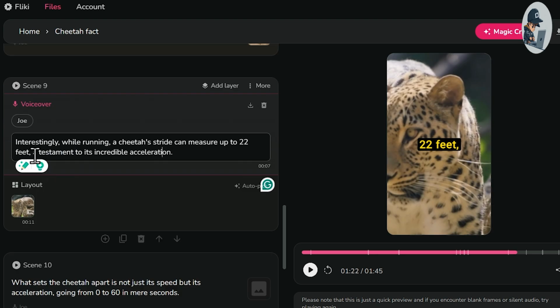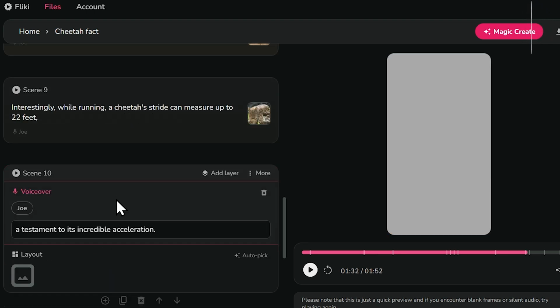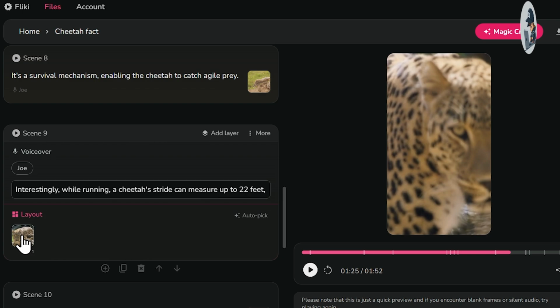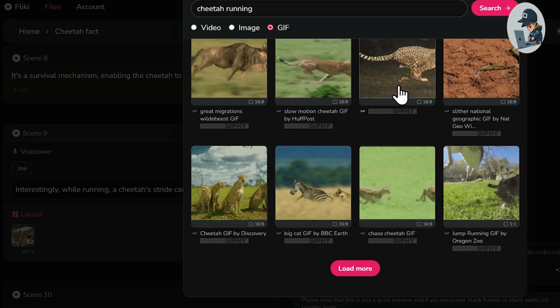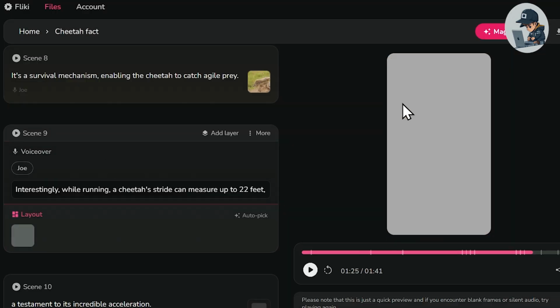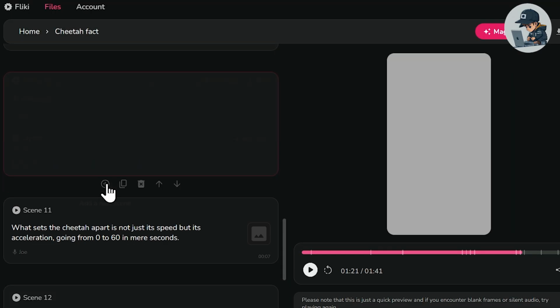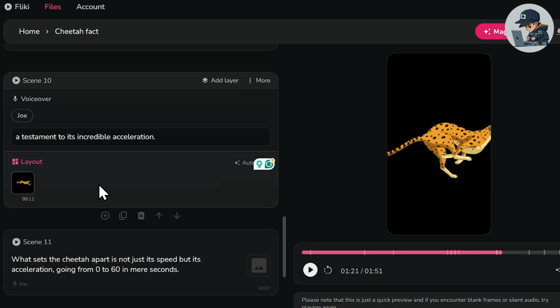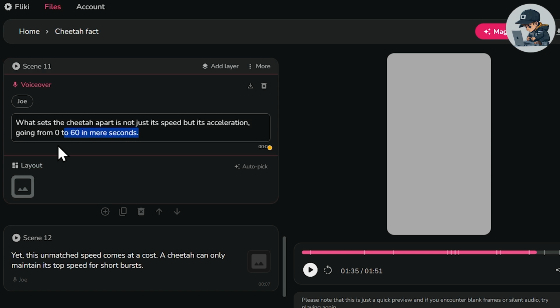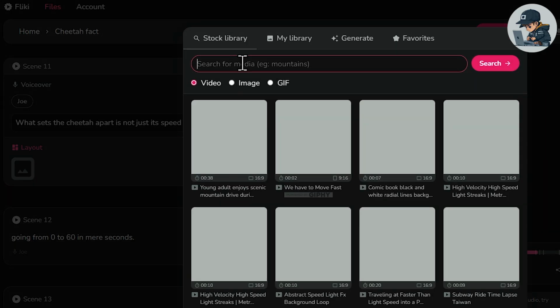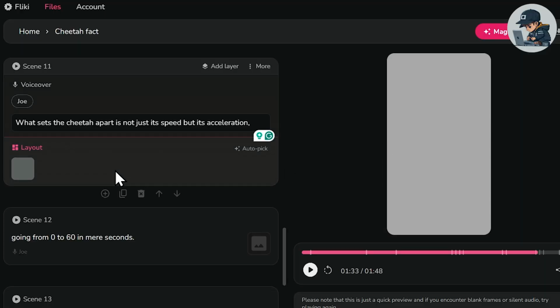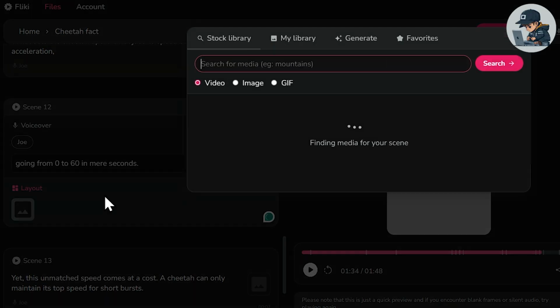All right. Again, I'll copy this sentence from scene 9, add a new scene, and paste it here. I want to change the footage in scene 9 as well, so I'll try using a GIF file here too. I'll add this GIF. After that, I'll go to scene 10 and use this video clip. Then in scene 11, I'll again copy the last sentence, add a new scene, paste it there, and then choose this GIF from the stock library. I'll quickly add visuals to scene 12.